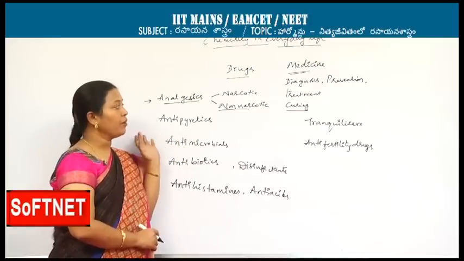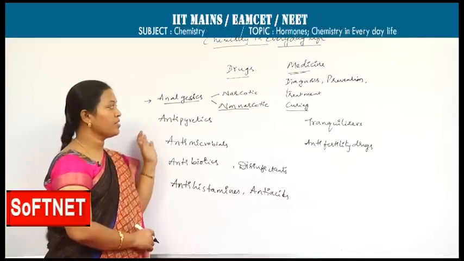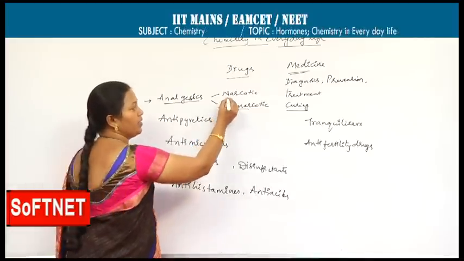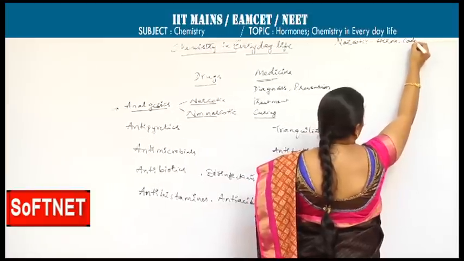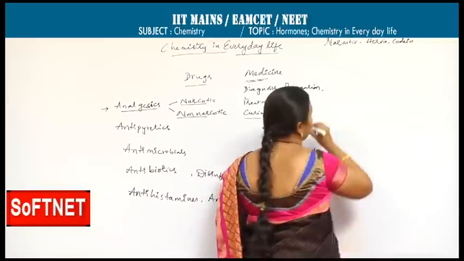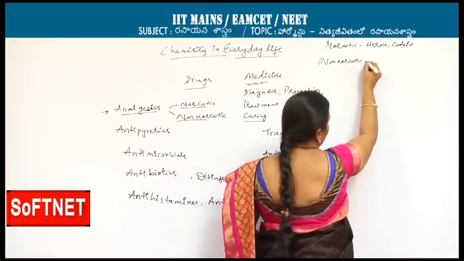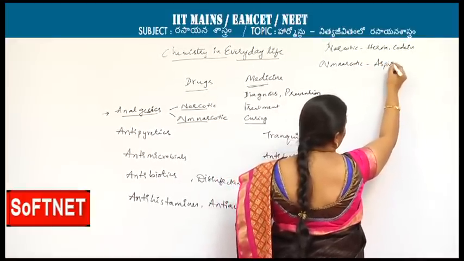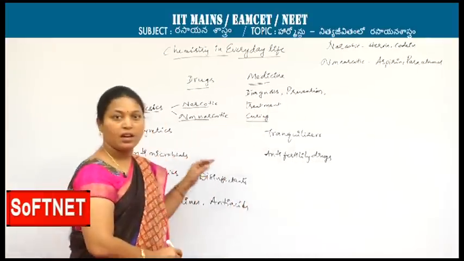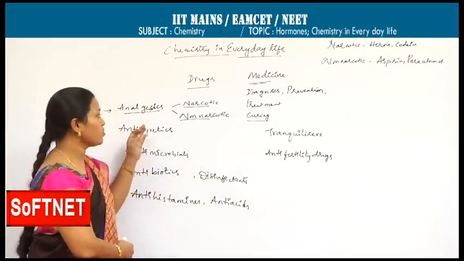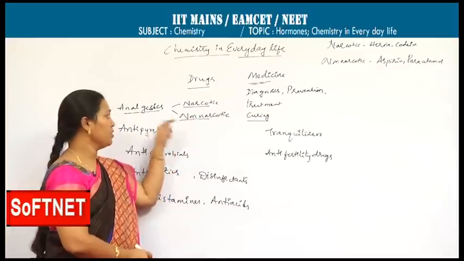Here, what you have to remember, for the intermediate public exam's sake, is at least 2 examples for each one. Narcotic drugs: heroin, codeine, cocaine are the examples. Non-narcotic drugs: aspirin and paracetamol. Analgesics are the body pain relievers. Based on the severity of the pain, narcotic or non-narcotic drugs can be used.